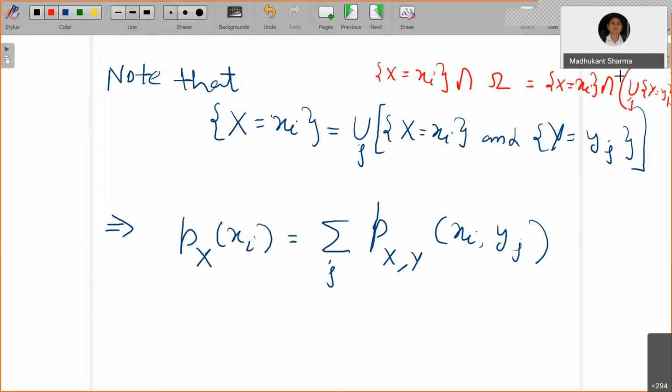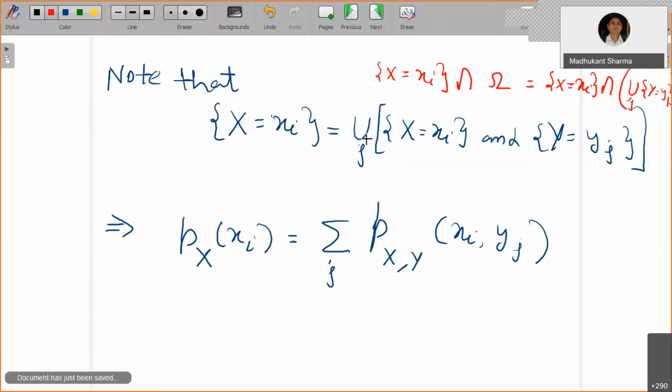Now use the distributive property, then the union over j of X equals xi and Y equals yj. All are disjoint events, because Y equals yj are mutually exclusive events. So that intersection will also be mutually exclusive.